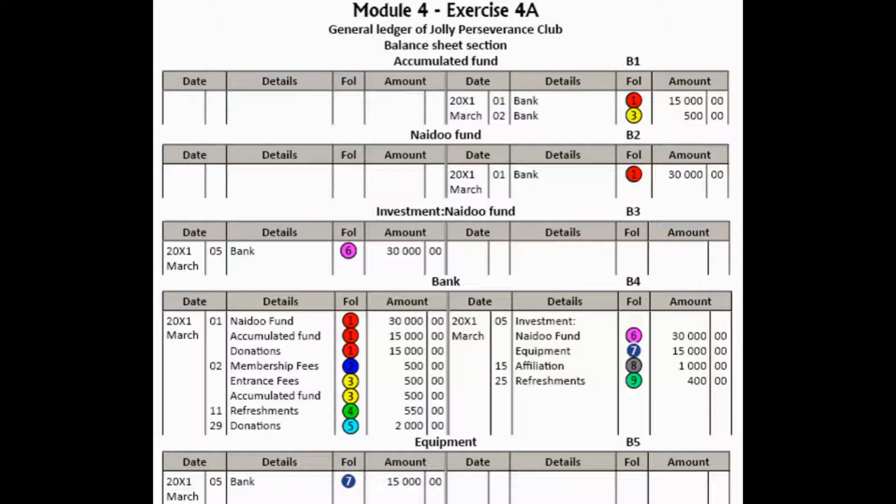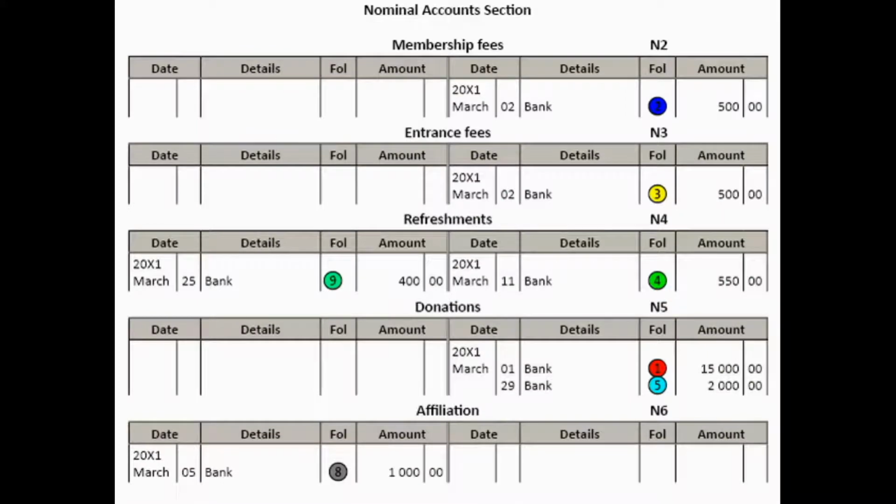Okay, so now we get to the other entries. Receipt number 3 on the 11th of March. We received money. It was 550 Rand for refreshments sold. Double entry, debit bank, credit refreshments, which is a nominal account. You'll see those two entries are marked with the number 4 in the green circle.